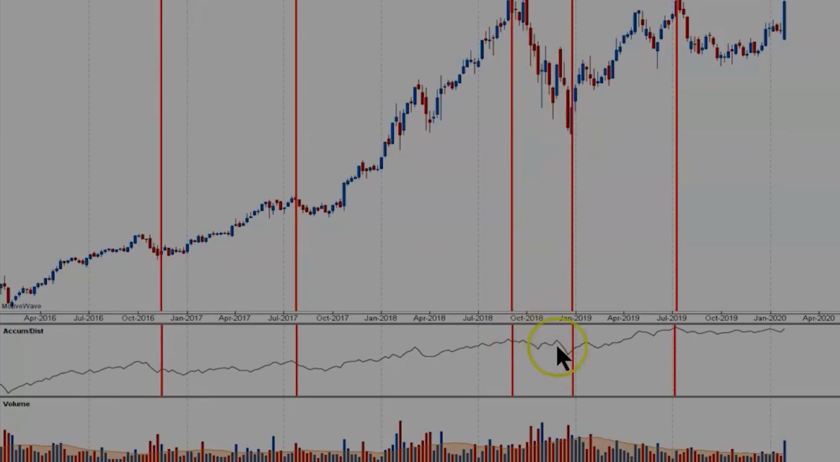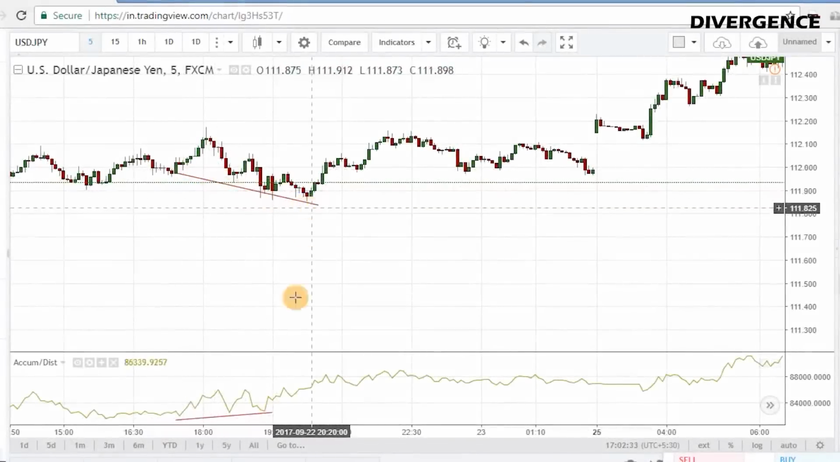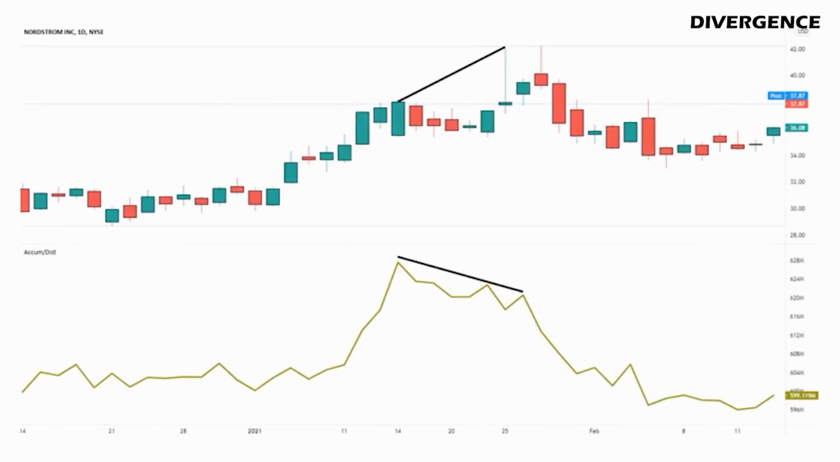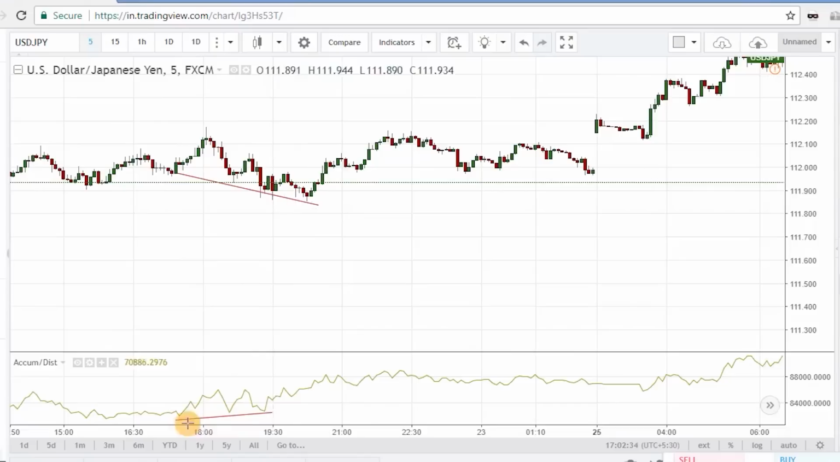Traders who use the AD line keep an eye out for divergence. If the AD line begins to fall while the price continues to rise, the trend is in trouble and may reverse. Similarly, if the price is trending lower and AD begins to rise, it could indicate that higher prices are on the way.